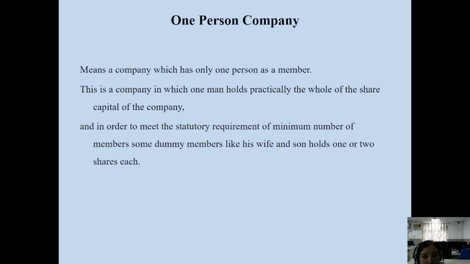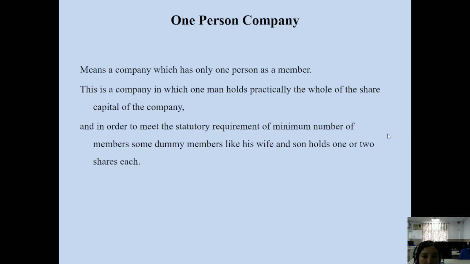promoter of the company, founder of the company, and that person can also hold the position of director of the company. He can conduct a meeting by himself, issue a notice of the meeting to himself, and conduct the meeting. One person, in person, proxy is not there, because you are the only one person in the company, you have to conduct the meeting with yourself, so proxy is not there. You have to be present in person as per the code of the meeting, but in the case of a public limited company, at least 5% must be present in person, not by proxy, to attend the board meetings of the company.